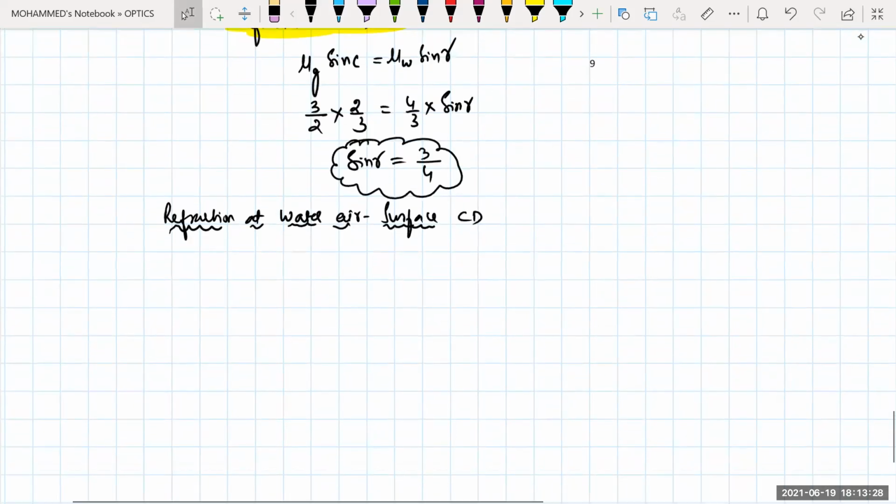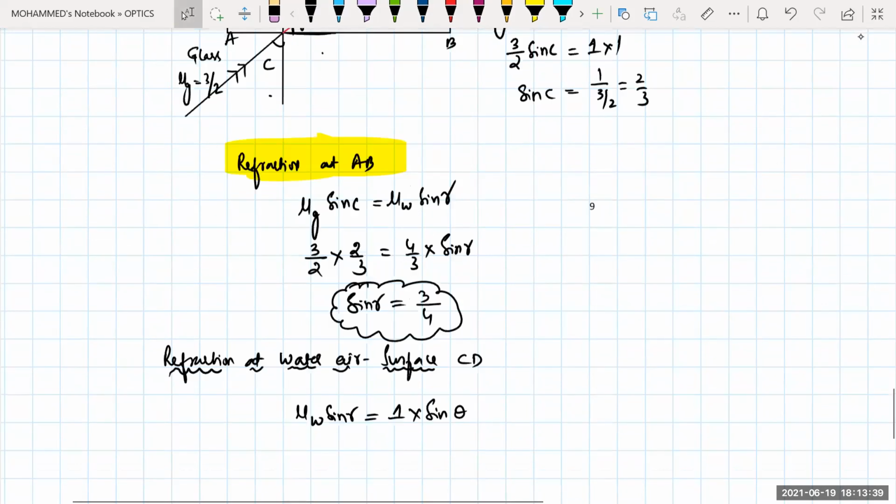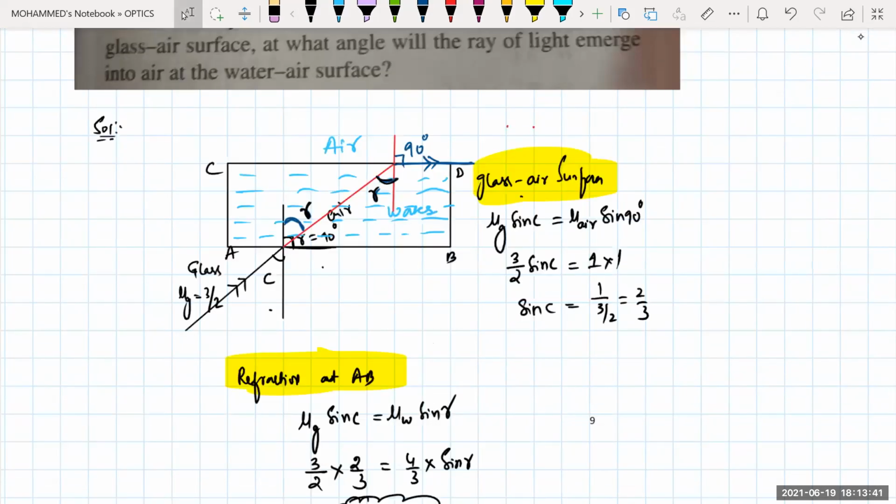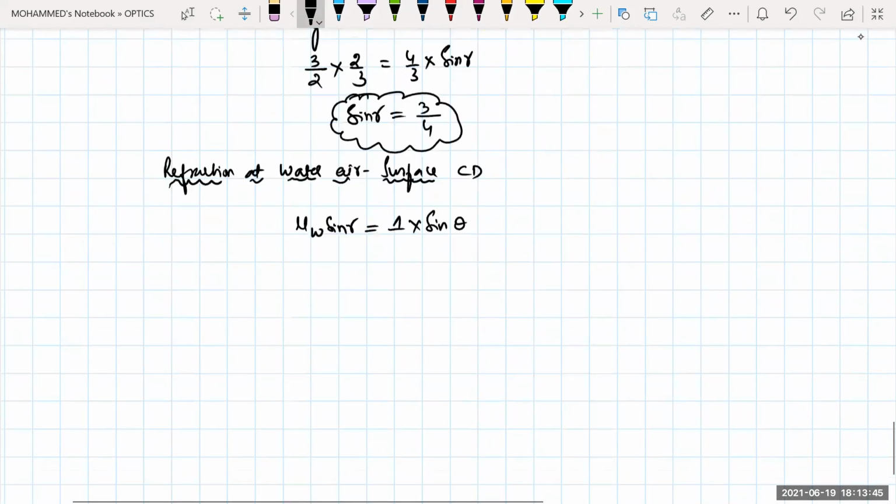Refractive index of water into sine R will be equal to 1 into sine of some angle theta. This is the refracted angle. Here we do not know whether it will be 90 degrees or not, so that value we need to calculate.